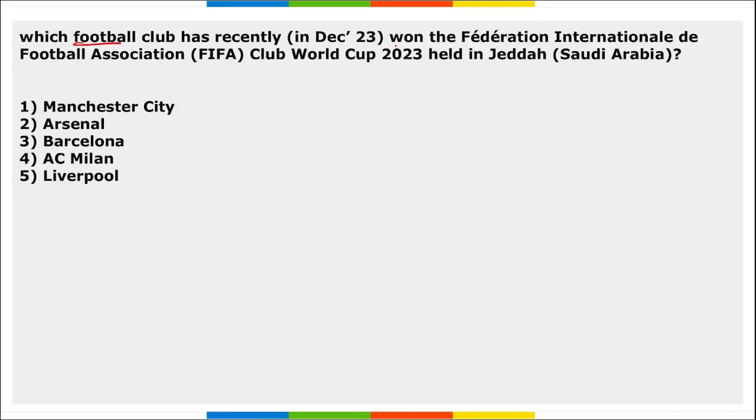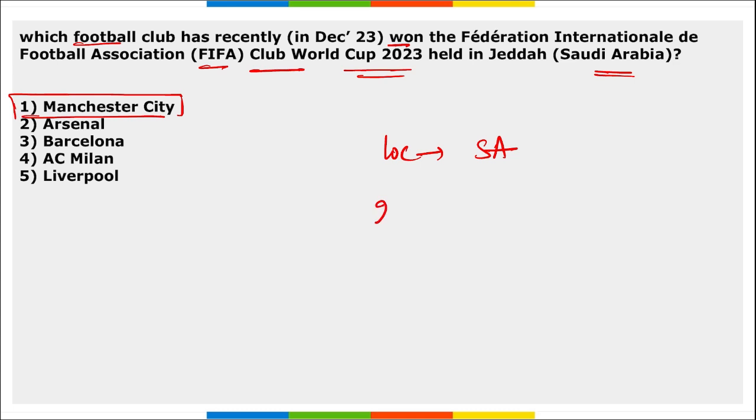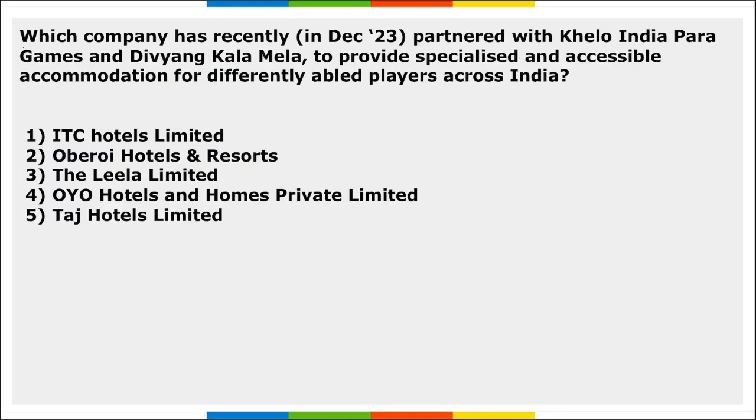Next, which football club has recently won FIFA Club World Cup 2023 held in Saudi Arabia? So what is the location where this was held? In Saudi Arabia. And which is the club that has won this FIFA Club World Cup 2023? It was won by Manchester City. Mark this, it is important, right? This was the 20th edition of this FIFA Club World Cup, and it was held from 12th to 22nd of December in 2023.